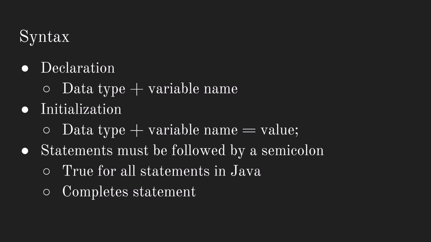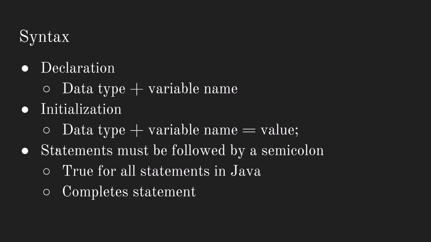Now, just some syntax notes to be aware of. How you declare a variable is you first put its data type, and then you put the variable name right after it. And you can just leave it like this, followed by a semicolon. But with initialization, you first put its data type, then you follow it with its variable name, and put the assignment operator or the equal sign, which tells the compiler that I'm going to assign a value to this data type and the variable.